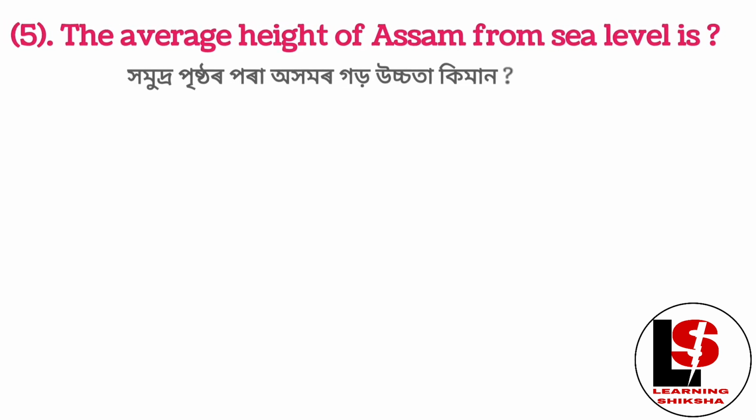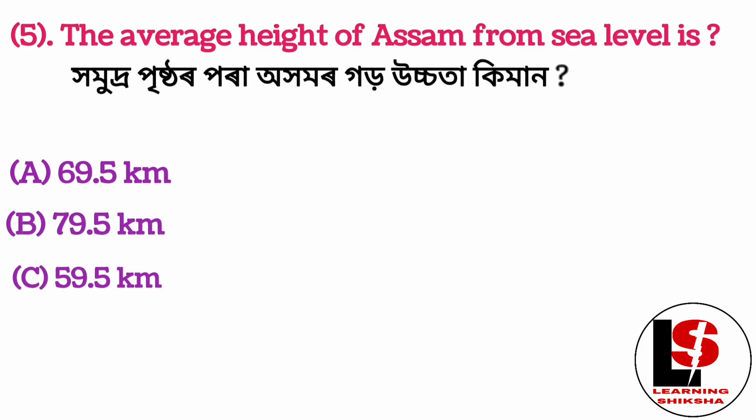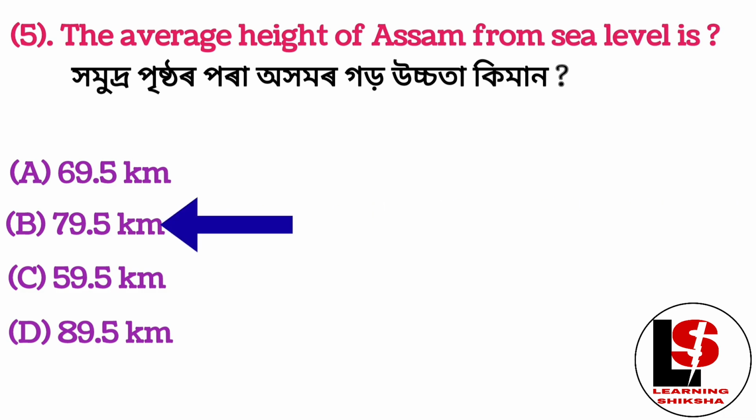The average height of Assam from sea level is 69.5 km, 79.5, 59.5, 89.5. Right answer is 79.5 km.